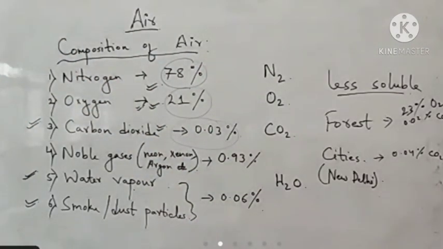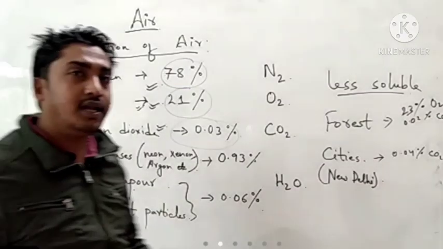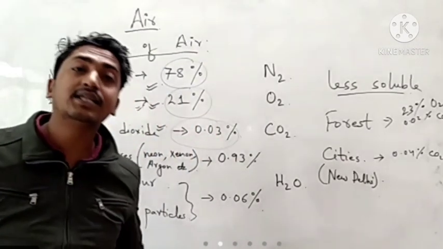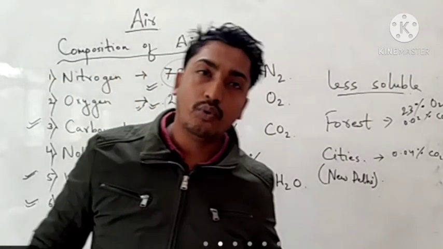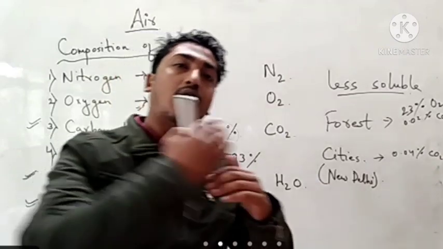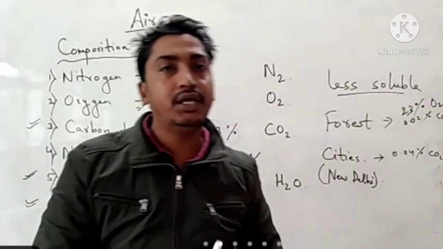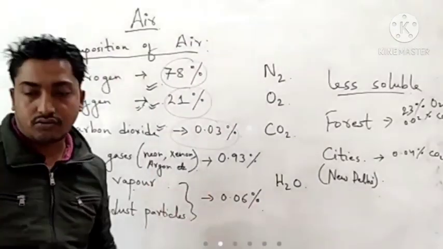Okay, so to show that air contains nitrogen and oxygen in the ratio 4:1 by volume, we have an experiment where a beaker, water, and a candle are taken, where the amount of nitrogen and oxygen can be figured out.